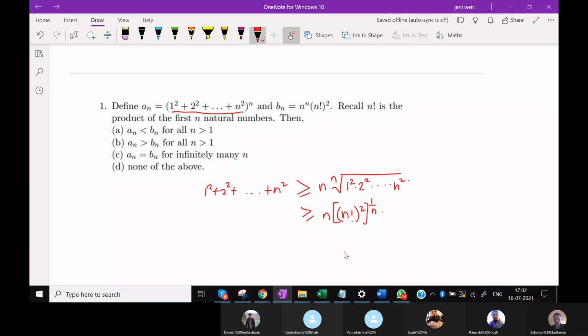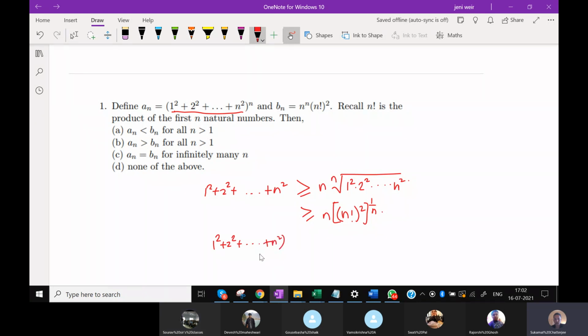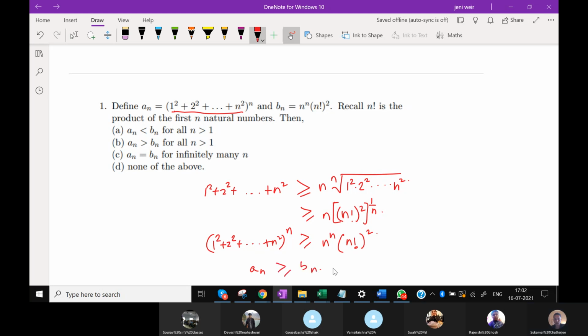That means if I take the nth power on both sides, that means 1 square, 2 square, etc. up to n square to the power n will be greater than equal to n to the power n into n factorial square. That means an will be greater than equal to bn.